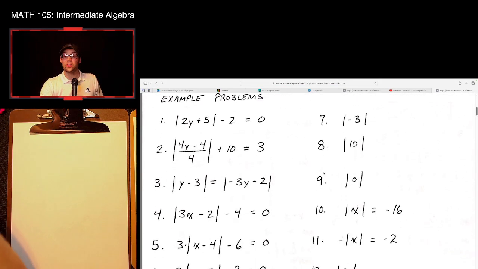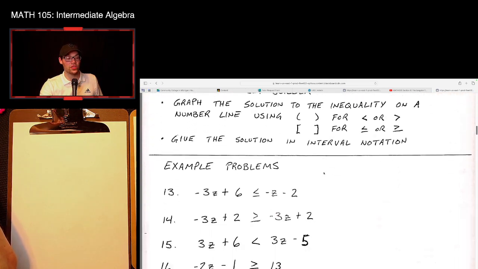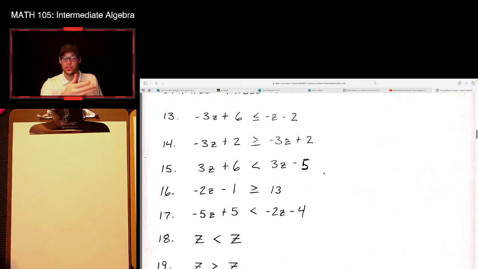Now, some of these are going to have some problems that are no longer in the curriculum. So in a case like this, the very first thing we see are absolute value problems. Those are no longer in our curriculum. So you will just ignore and skip over these until you actually get to later sections that we'll be in. So in this particular case, inequalities.